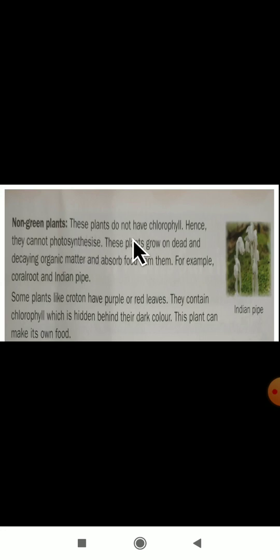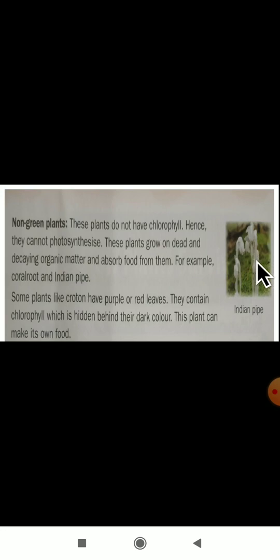These plants do not have chlorophyll, nothing but chlorophyll is absent in these plants. Hence they cannot photosynthesize, nothing but they can't make their own food. These plants grow on dead and decaying organic matter and absorb food from them. For example, Indian pipe and coral root.